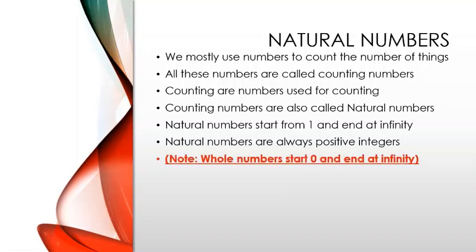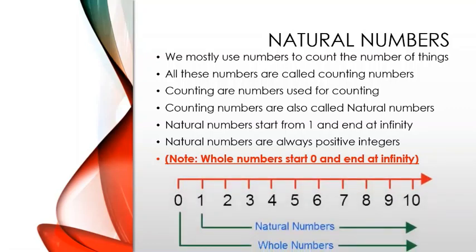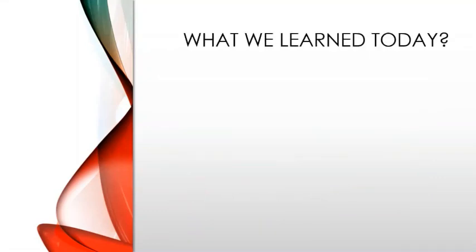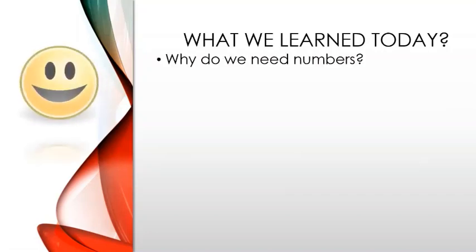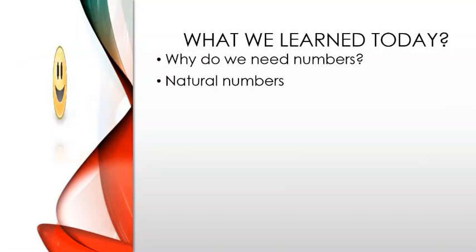We also need to know that whole numbers start from 0 and end at infinity. One difference between natural numbers and whole numbers is that natural numbers start from 1, but whole numbers start from 0. This is one diagram to help you understand the difference between natural numbers and whole numbers. So, what did we learn today? Today we learned why we need numbers and about natural numbers.